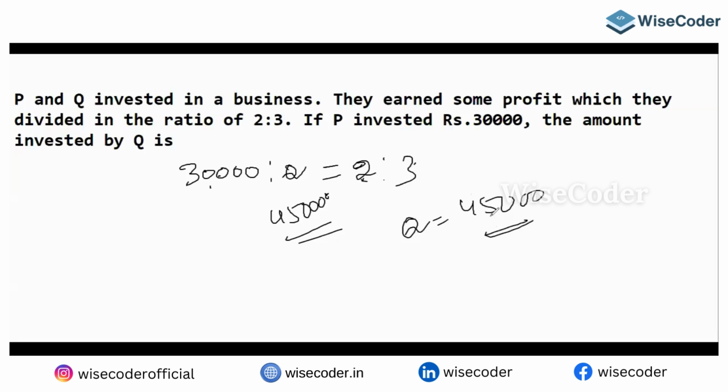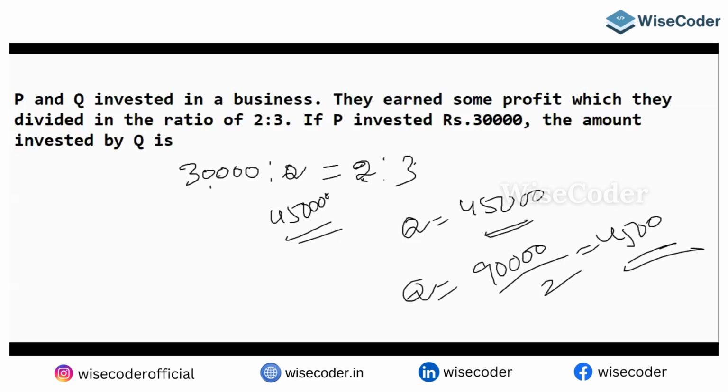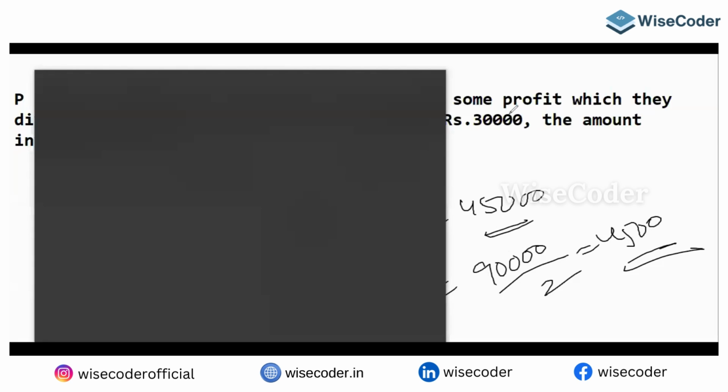And if you want to do it the regular way, 30 into 3 is 90, divided by 2 gives you 45,000. So option C.